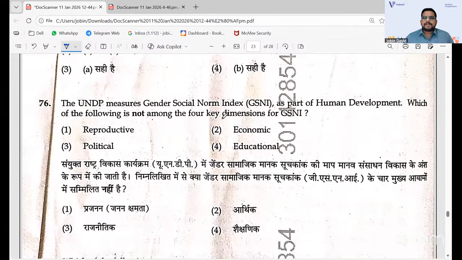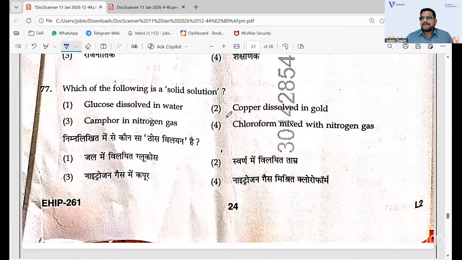UNDP measures gender social norms, economic, political, education, all will be there. So reproductive won't be there in gender social norms. So that is the one which is not among the following. Solid solution also you can get easily if you have presence of mind.